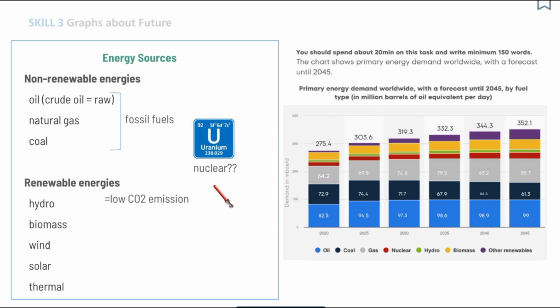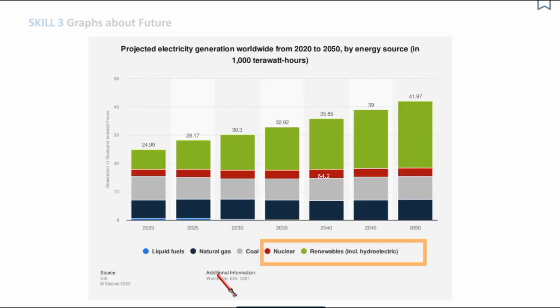So from this standpoint, it should be considered renewable energies. Anyways, a famous source of statistics, statista.com, doesn't include nuclear in renewables. So I would do the same. Let's say that nuclear is non-renewable type of energy.